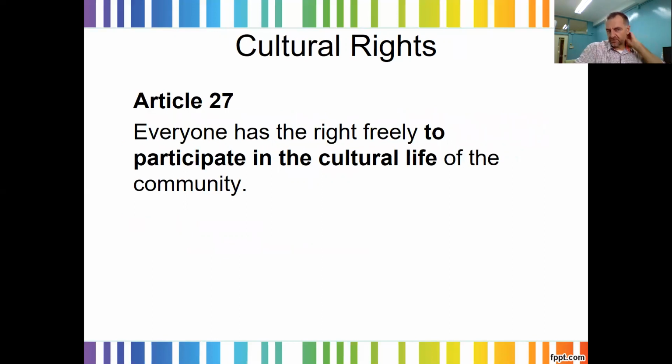And then finally, we have cultural rights, the rights to participate in the cultural life of your community. This is primarily seen as the right to speak your language, practice your religion, and engage in your cultural activities, which may be births, deaths, and marriages, or national holidays, or things like that. And that's cultural rights. Important for minority groups and Indigenous groups, this is where cultural rights are used.